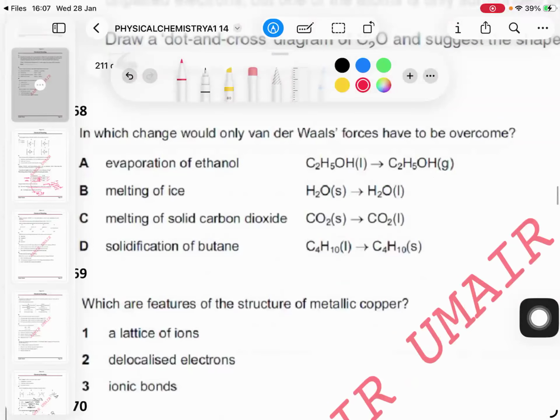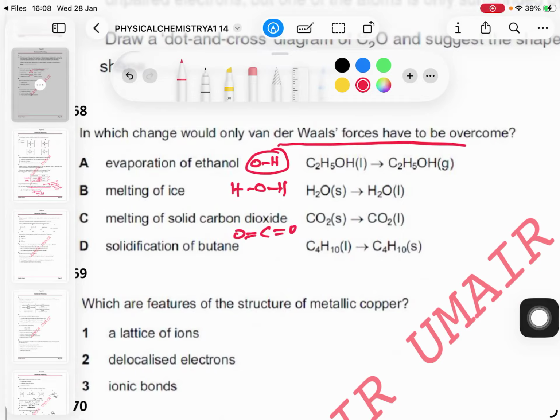Look at this. In which change would only the van der Waals forces have to be overcome? Overcome means finished. Ethanol, I can tell you, has the OH bond. Ice has OH bond. Carbon dioxide has no OH, NH, or FH bond. Butane has no OH, NH or any polar bond. All alkanes are non-polar, okay? So what do you think now? In the first one, when ethanol liquid turns into gas, the forces of attraction that are overcome are hydrogen bonds, correct?